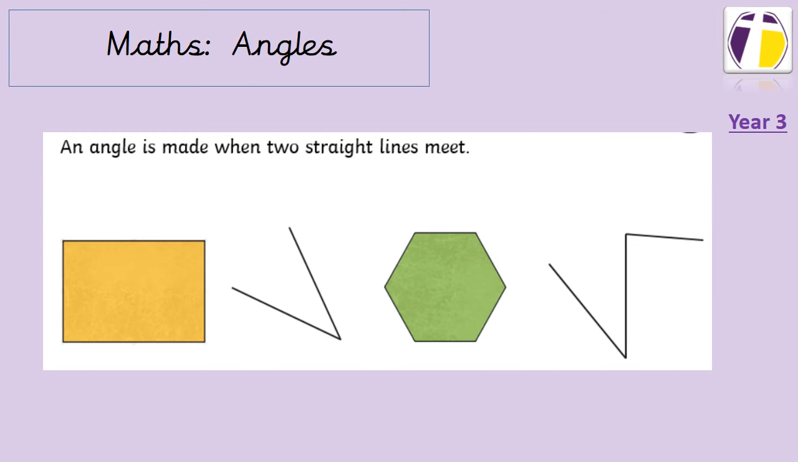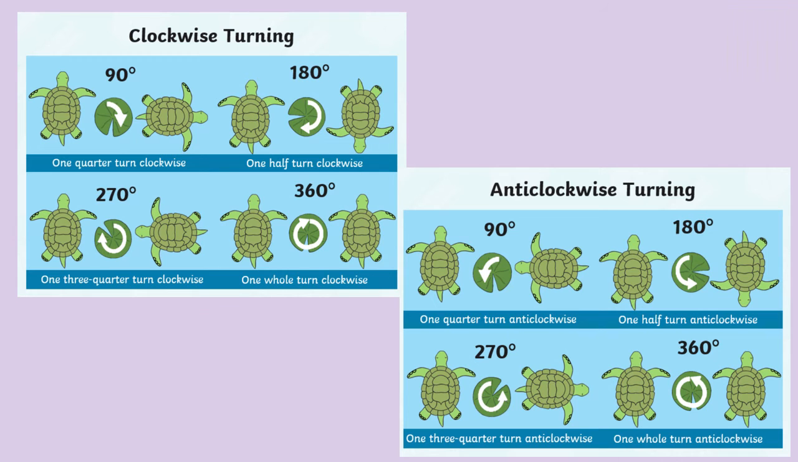In maths, we're going to be reminded about angles today. So an angle is made when two straight lines meet. So there's some examples there of straight lines coming together and meeting, and an angle is what is created at that point. Sometimes we talk about turns as angles. So you can see the turtle moving here. You've got clockwise turning, which is moving in the direction of the clock, and anti-clockwise turning, which is moving in the opposite direction of a clock.